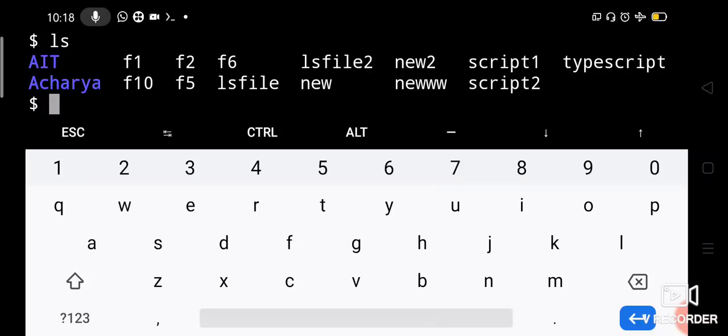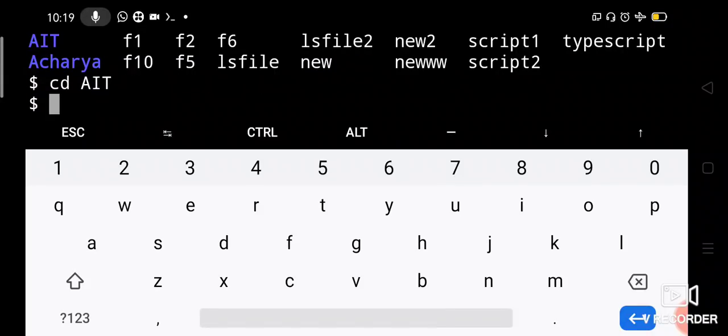Now how to create a subdirectory under AIT? For doing that, you can say cd space AIT. cd stands for change directory. Now you are under the home directory, and from home you would like to go to AIT, which is under home. So you say cd AIT. Now no errors, so it is changed successfully.